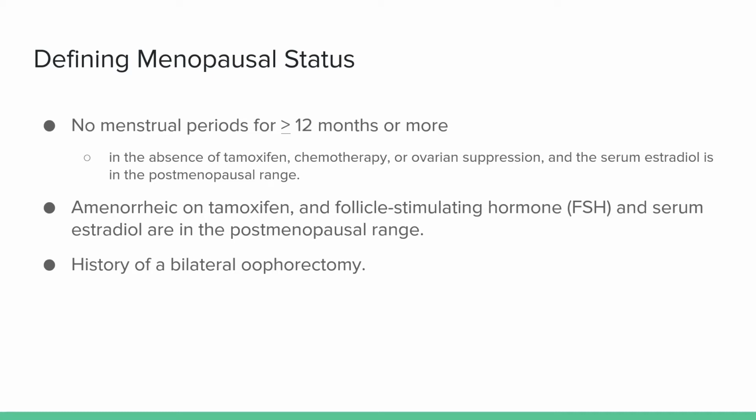In the context of a patient taking tamoxifen, a patient may be amenorrheic and also be defined as being menopausal if their FSH and serum estradiol are in the postmenopausal range. Additionally, a patient may be iatrogenically postmenopausal if they've had a history of a bilateral oophorectomy.